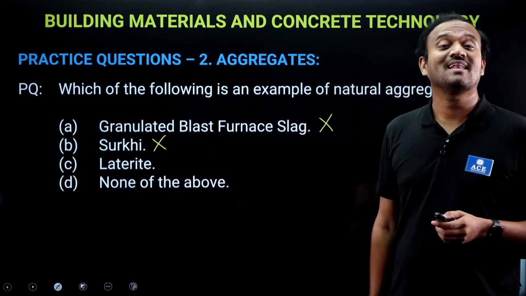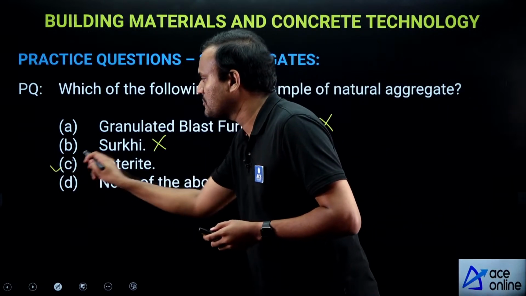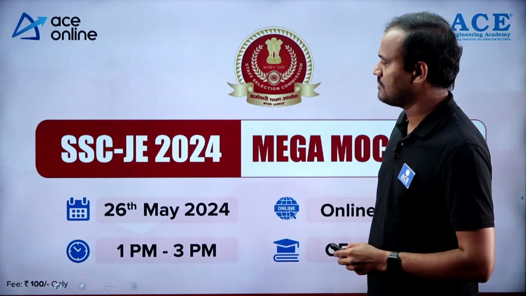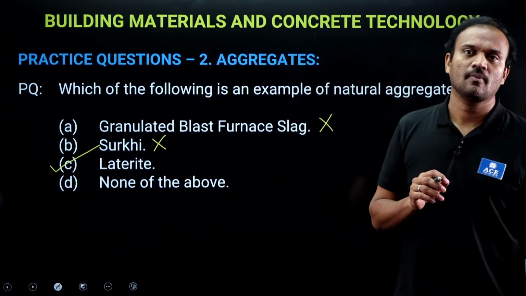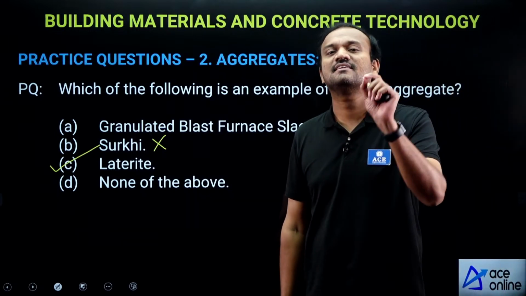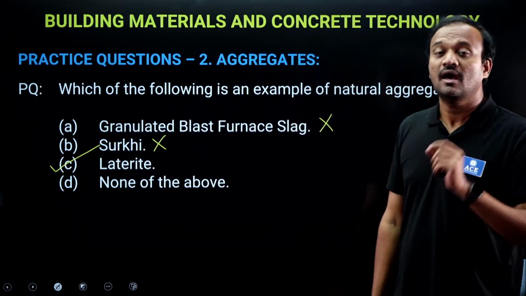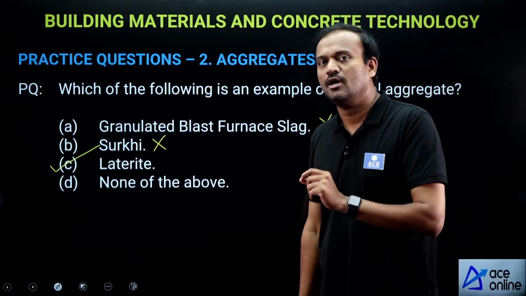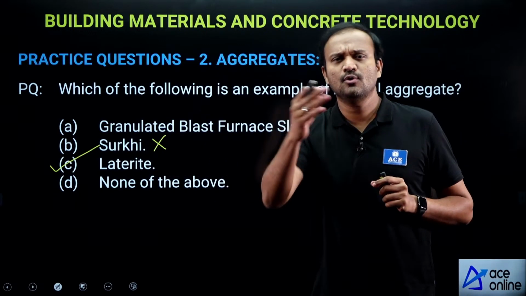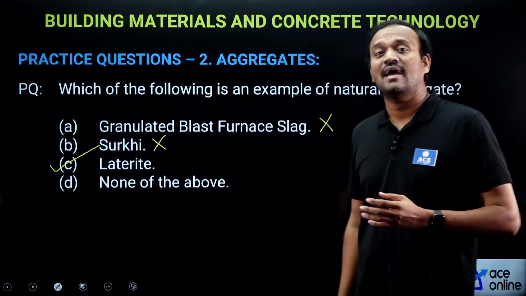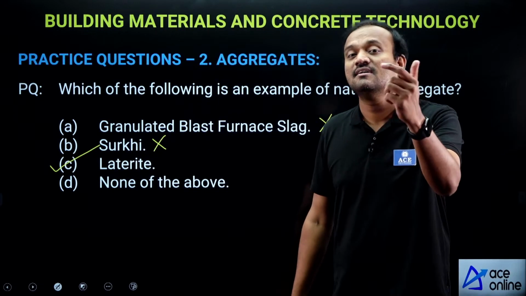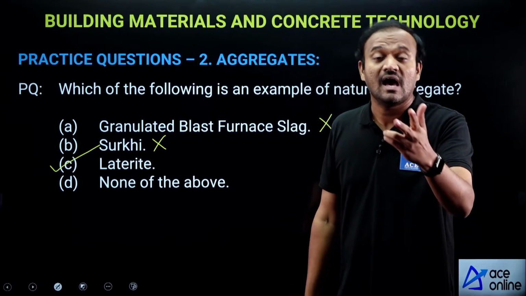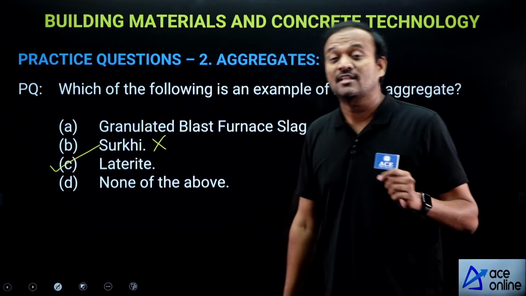Now, next is laterite. This is the correct option, because laterite is an argillaceous sedimentary rock. I told you what a natural aggregate is: aggregate obtained from natural rock formations like igneous, sedimentary or metamorphic rocks are called natural aggregates.